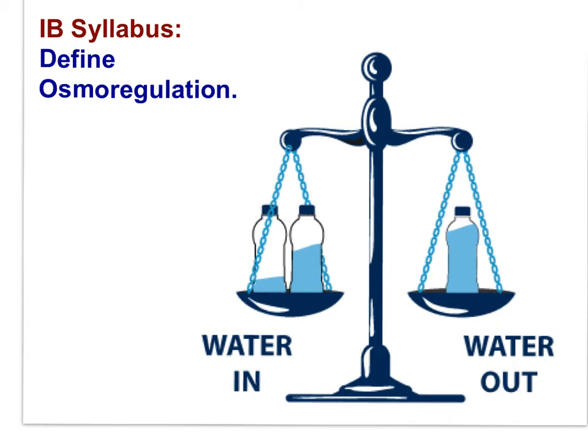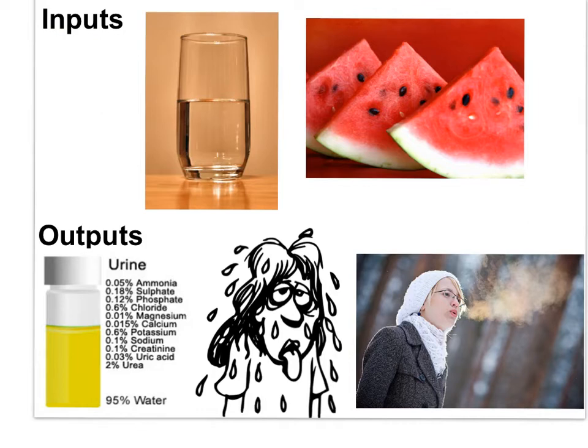At this point, could you define osmoregulation? The prefix osmo refers to water. Osmoregulation is the active regulation of an organism's water content, the active maintenance of appropriate quantities of water inputs balanced against the quantities of water outputs. For animals living in a terrestrial, land-based environment, the inputs of water include food and drinking. The outputs of water include water lost in urine, sweating, and water lost when we exhale air from our damp lungs.